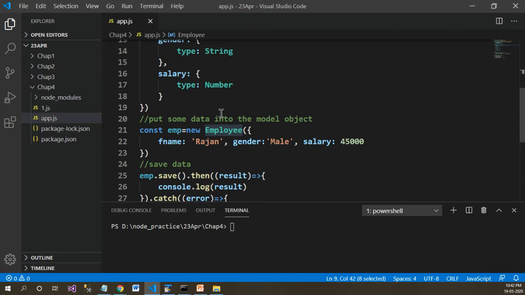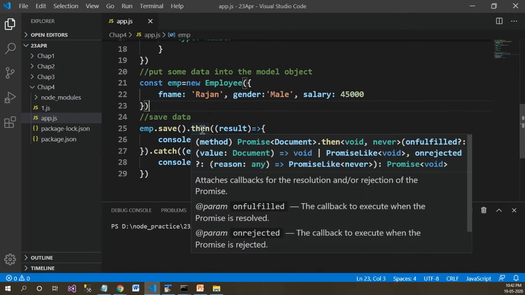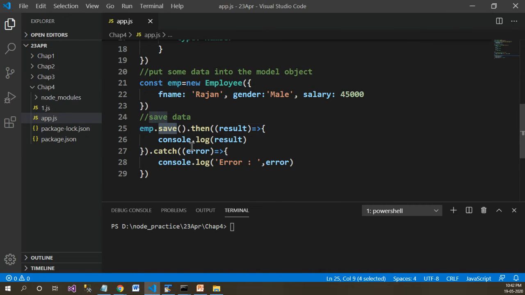Now, if you look, we have put some sample data within the employee, and we have applied emp.save to save data to MongoDB, and we have used then and catch.